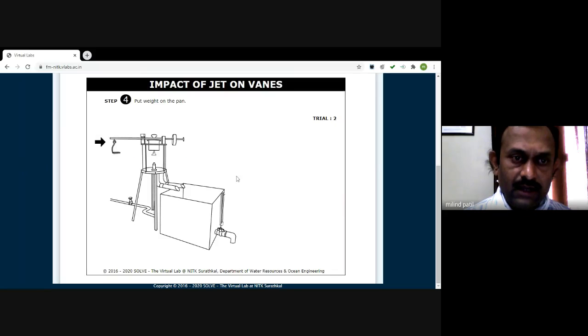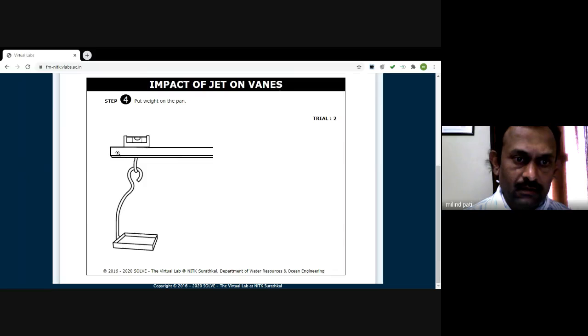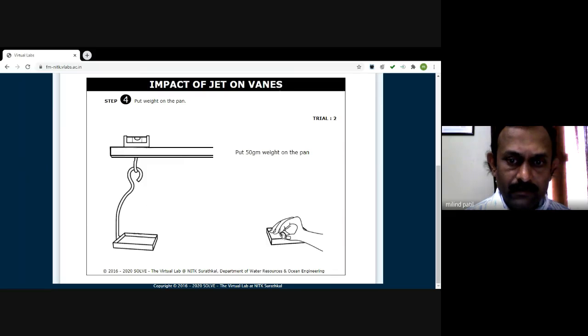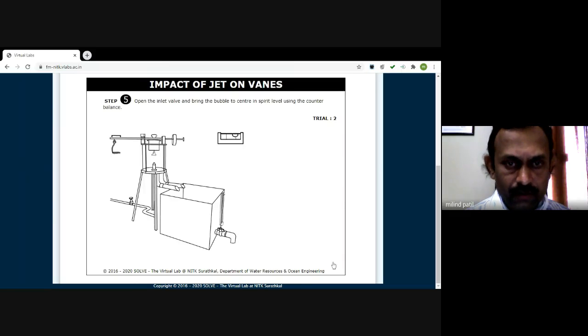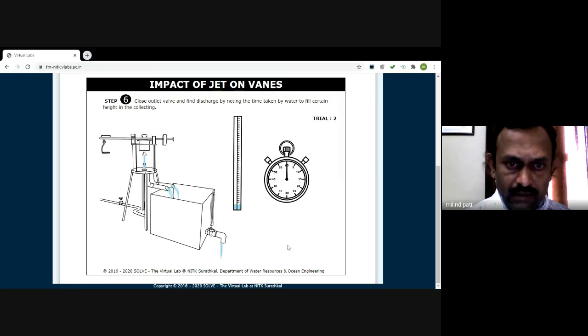Let's repeat the trial. Put the weight in the pan. The spirit level is now disturbed, but we will obtain balancing very easily. Put this cork on. Allow the water to have impact over the plate. Adjust this counterbalance. The spirit level is now horizontal. Now move to the next slide.